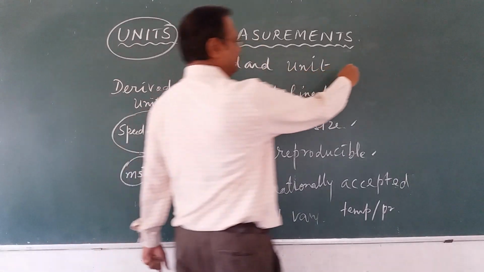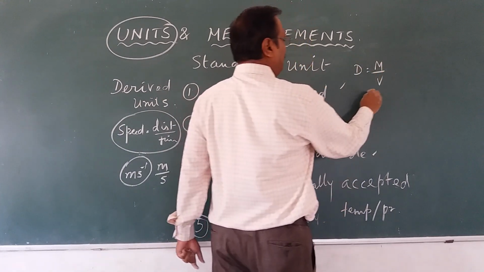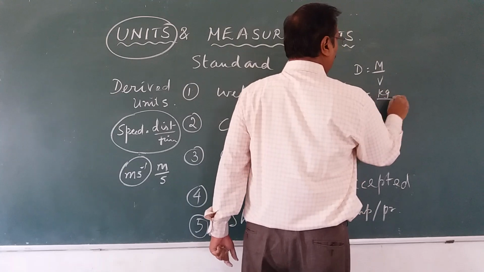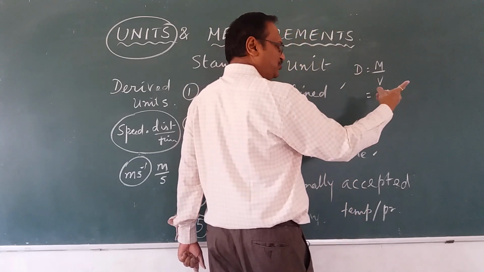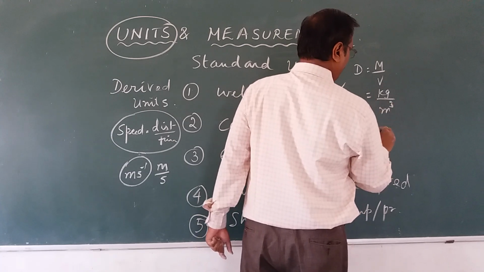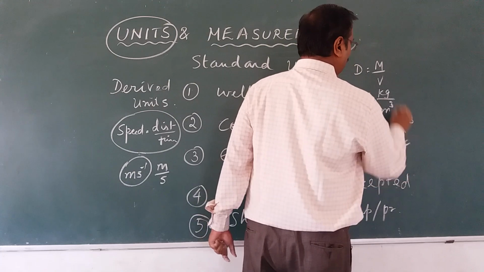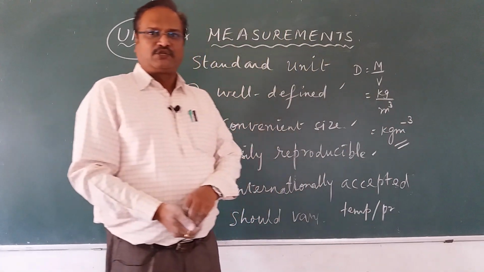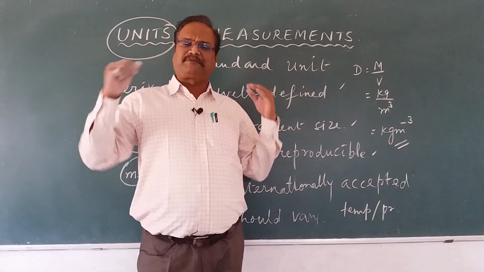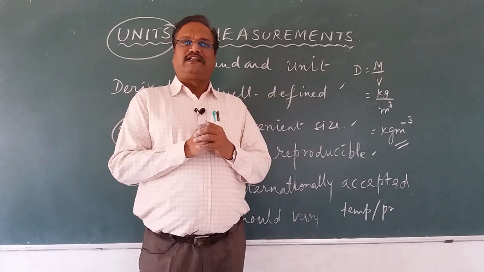One more example I can say. Density is equal to mass upon volume. Mass is kilogram. Volume is L into B into H, meter into meter into meter, so meter cube. So you can write it as kg per meter cube. So this is a derived unit. We can go on learning step by step. Today is the first video, right? I hope you all learn it.